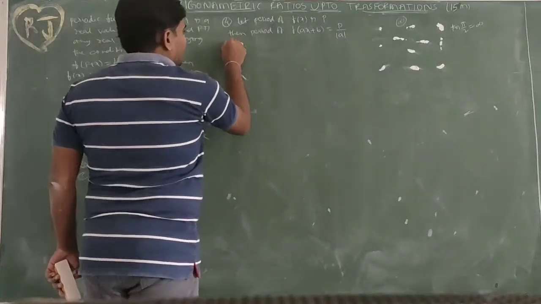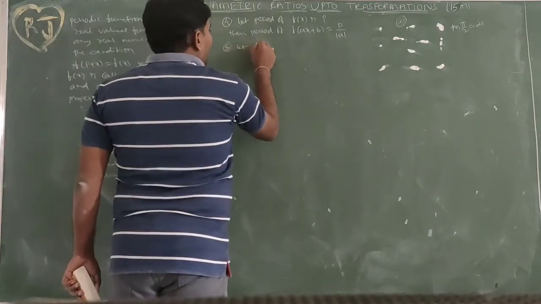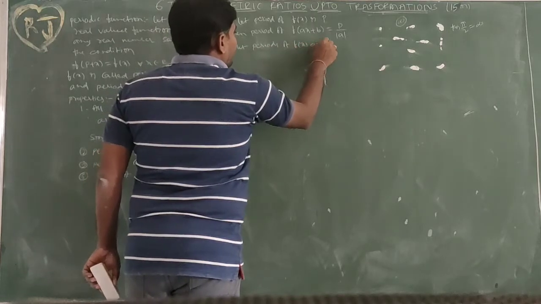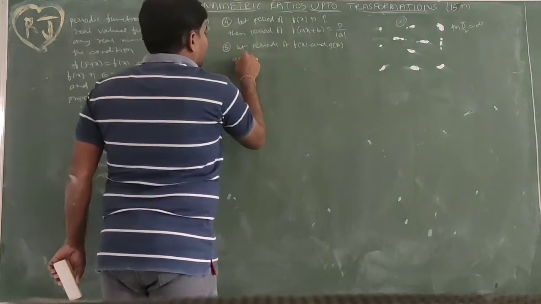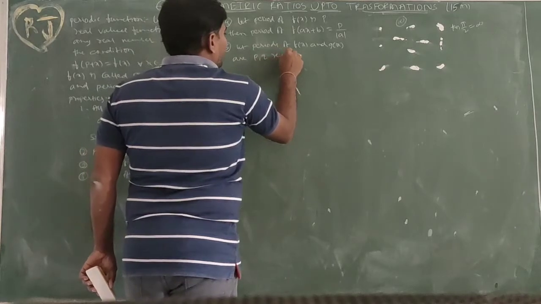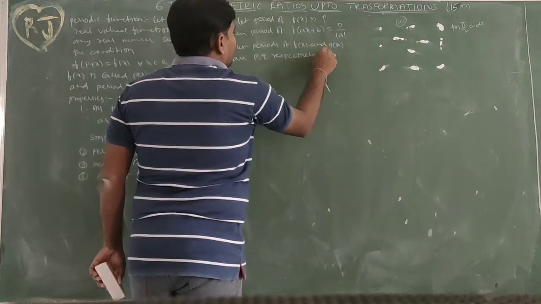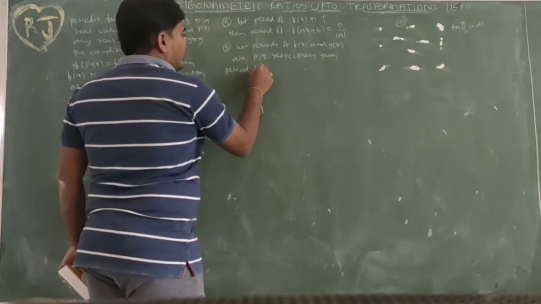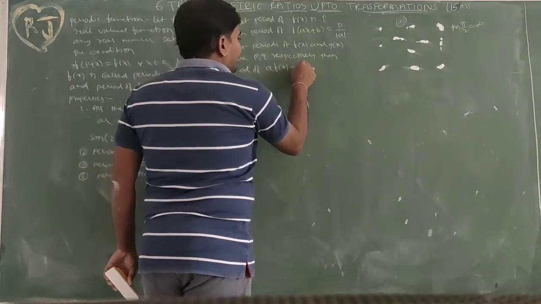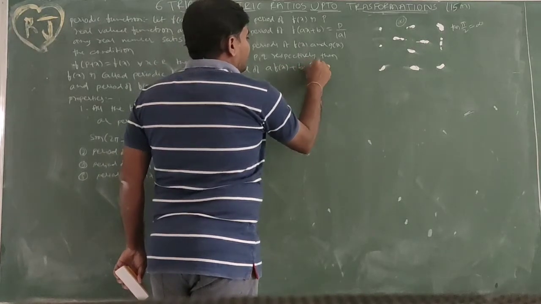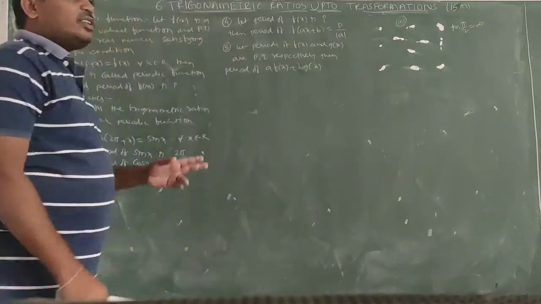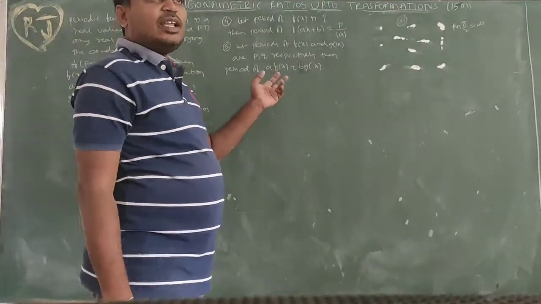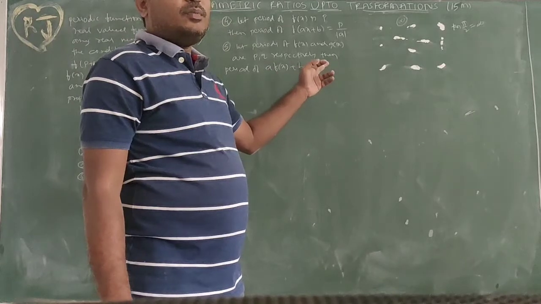Next, let the periods of f of x and g of x be p and q respectively. Then consider the period of a into f of x plus b into g of x.